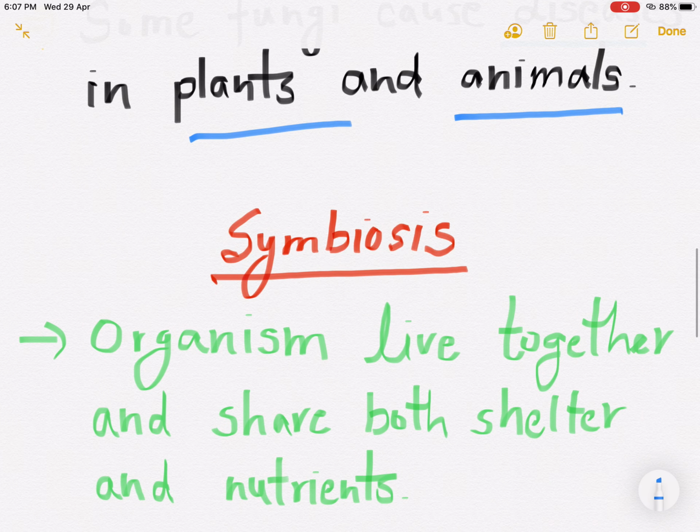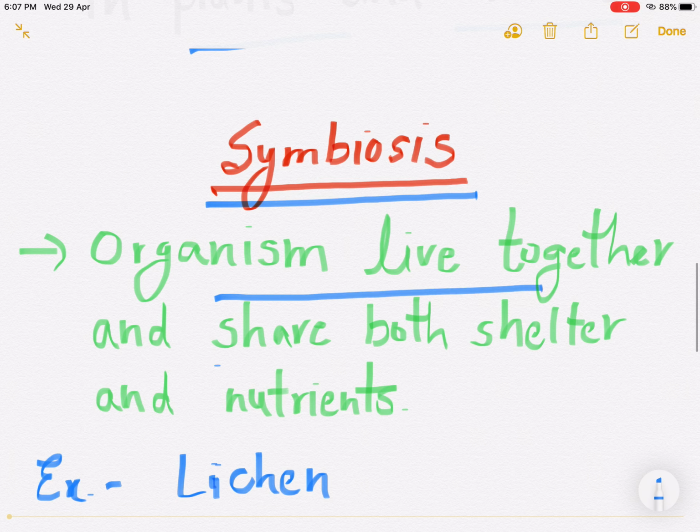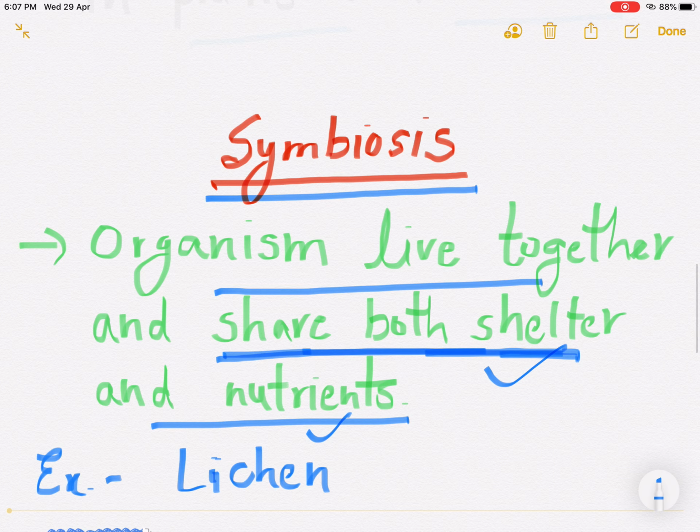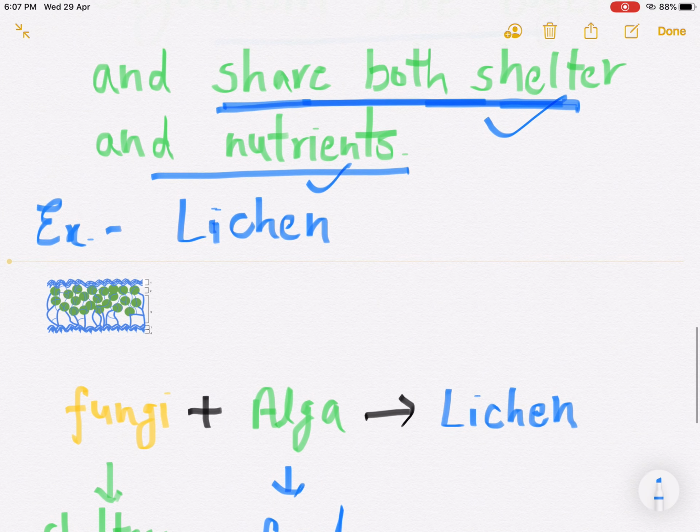The next topic is symbiosis. What is symbiosis? Some organisms live together and share both shelter and nutrients. One provides shelter and the other provides nutrients. They are both beneficial for each other. Not only one organism depends on the other; they both depend on each other and both benefit. That is called symbiosis. Got it? You can take the example of lichen.